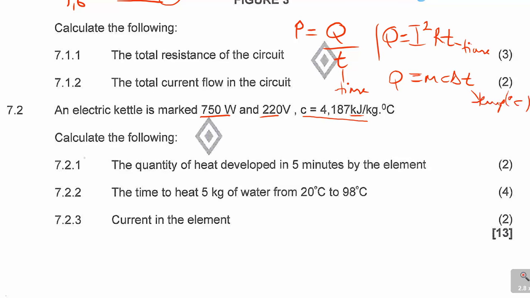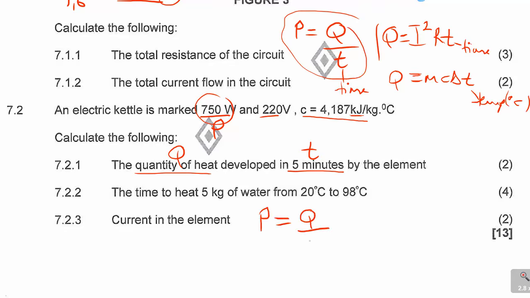All right. So now when you look at this question, it says calculate the quantity of heat developed in 5 minutes. It is 2 marks. So they gave me 5 minutes and they want the quantity of heat, and they gave me the 750. So this is my P, the power, and this is my T, and they want my Q. So you can see P is Q over T is this formula.